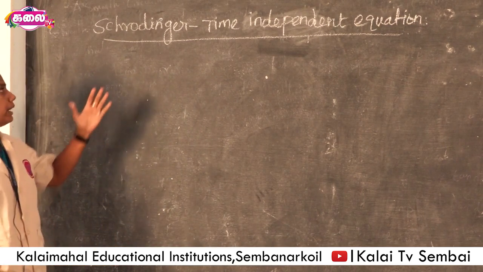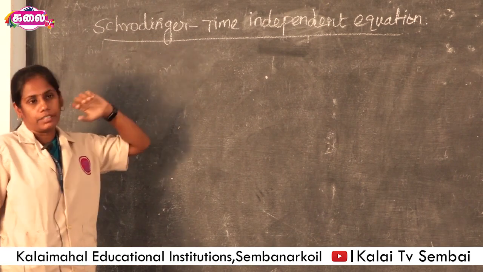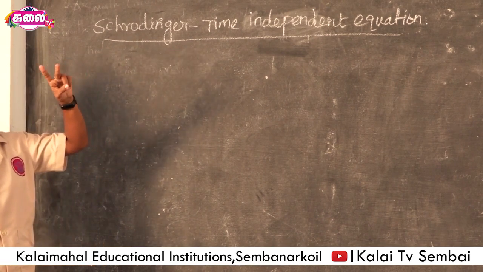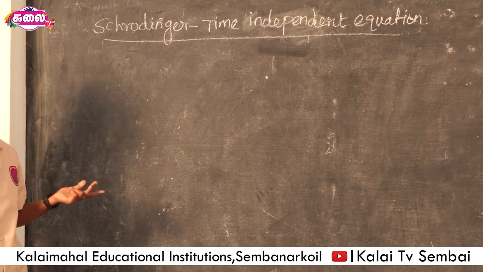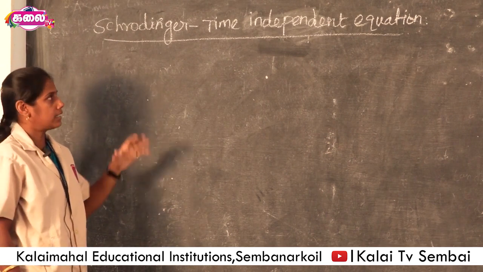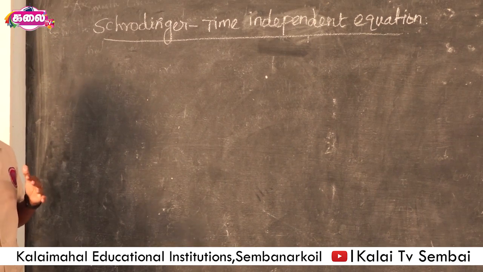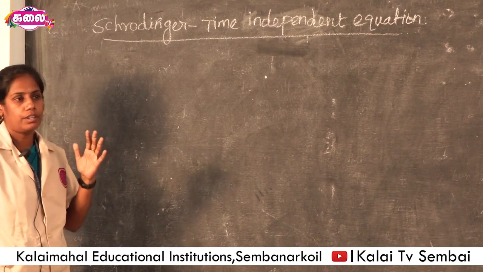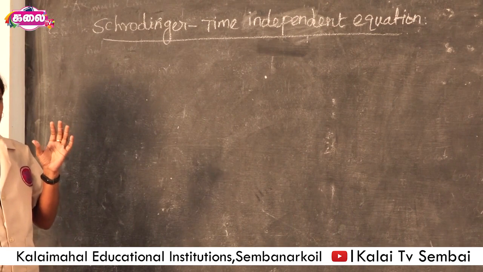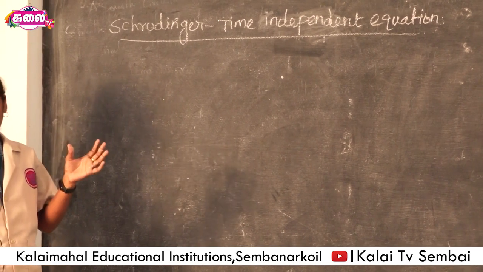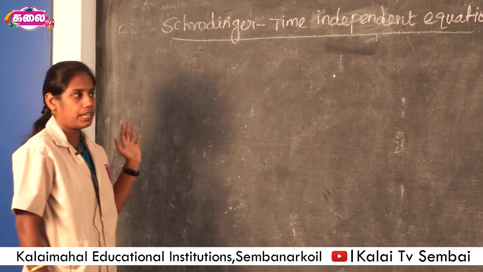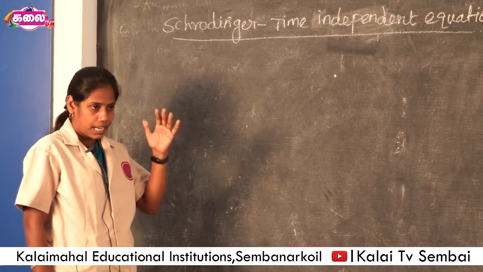Now we go to the topic, Schrodinger time independent equation. It has 2 equations, time dependent and time independent. In quantum mechanics, this is the basic fundamental equation. Generally in quantum mechanics, if a single particle or a group of particles propagates through a medium, this is considered as a wave.